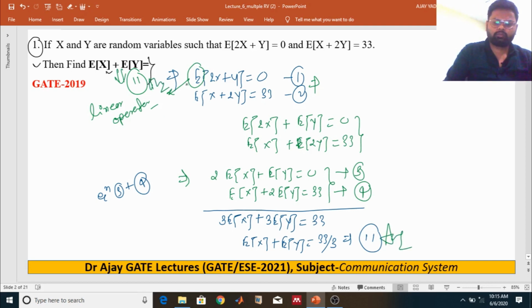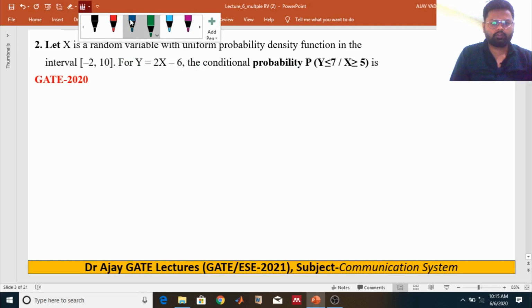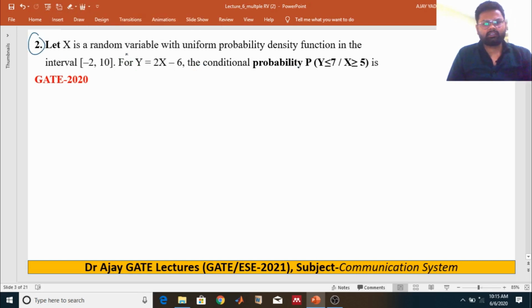Now we are moving to the next problem, which is also based on two-dimensional random variables. Let X be a random variable uniformly distributed over -2 to 10. Uniform distribution means this is a continuous random variable. We have the relationship Y = 2X - 6, and we have to find the probability that Y is less than or equal to 7, given that X is greater than or equal to 5.